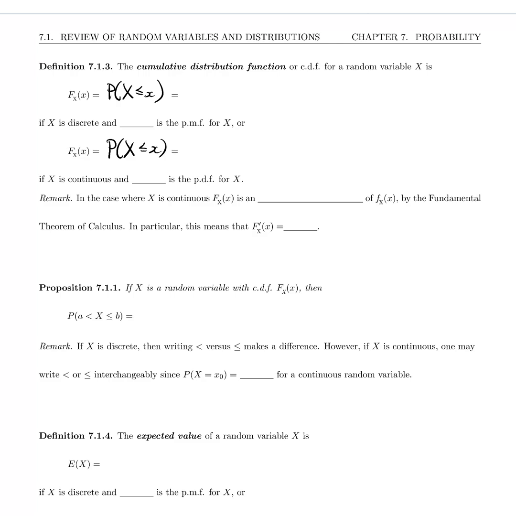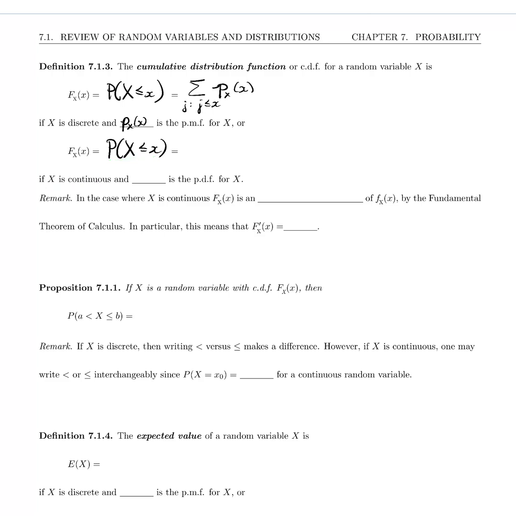If we're talking about a discrete random variable, then the cumulative distribution function is the sum over all values j such that j is less than or equal to little x of the probability mass function, p sub X of j, where p sub X is the PMF. Now if X is continuous, we still have the same definition.